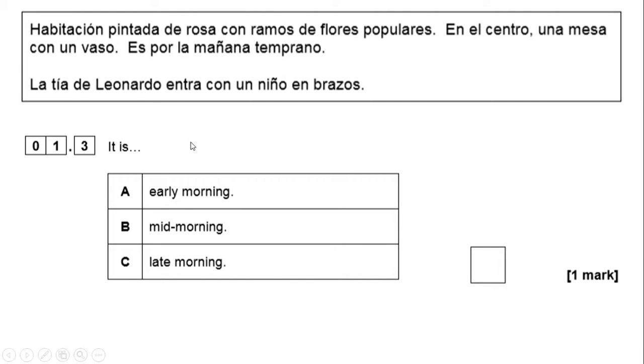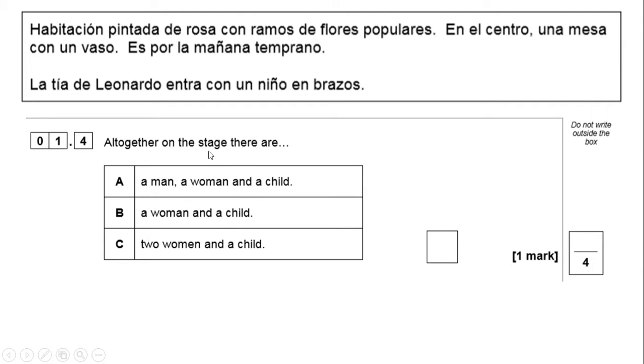Part 3. It is A, early morning, B, mid-morning, C, late morning. Look at the third sentence here. Es por la mañana temprano. So it is in the morning, so the key word here is temprano, whether it means early, mid, or late. Well, the word mid is usually translated by something like medio or mitad, so it's an M word in Spanish, just as it is in English. The word late is tarde, which also means afternoon or evening. So therefore, it's A. Temprano means early.